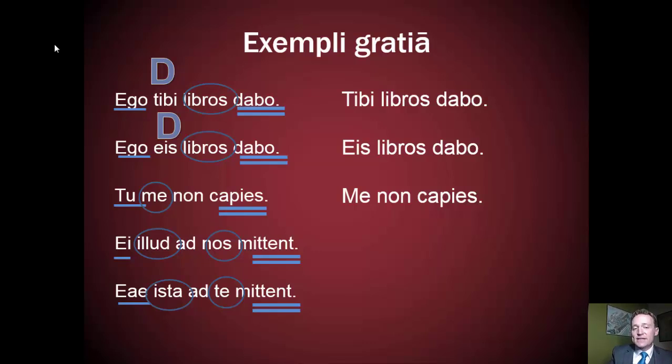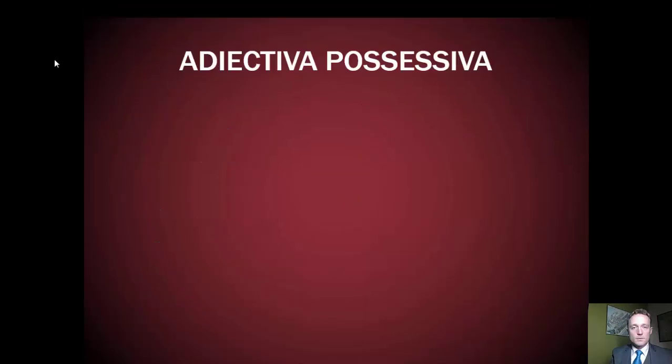For the last two sentences, those pronouns ae and ai in the nominative do help us and will help us sort out who's doing the action, because with third person, we really do need to specify a subject unless we have it built into that context. Let's move on to the possessive adjectives.